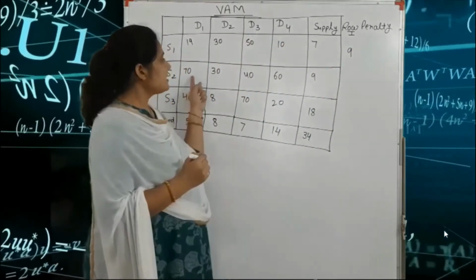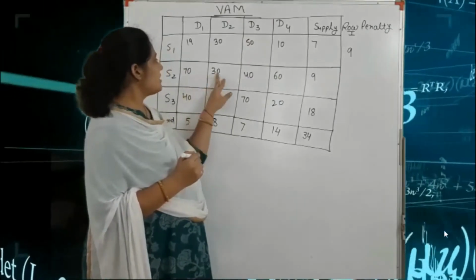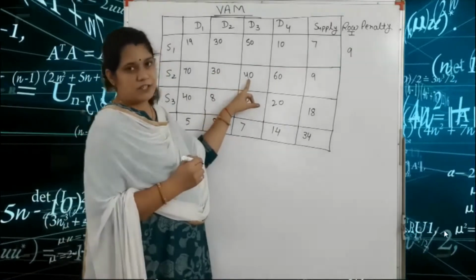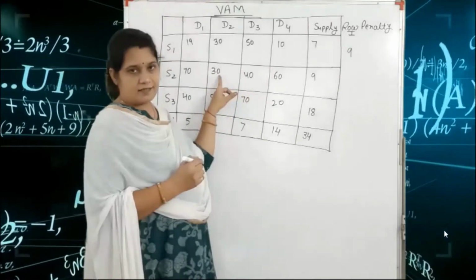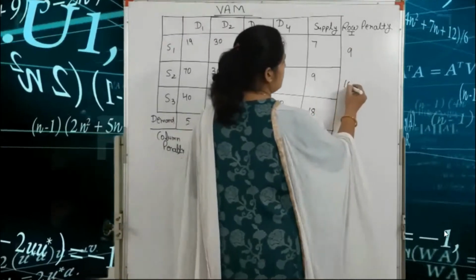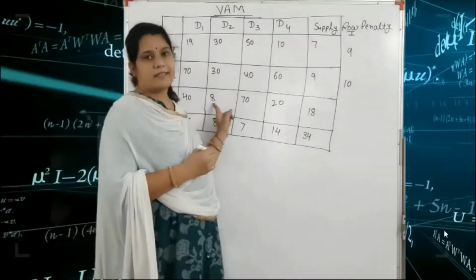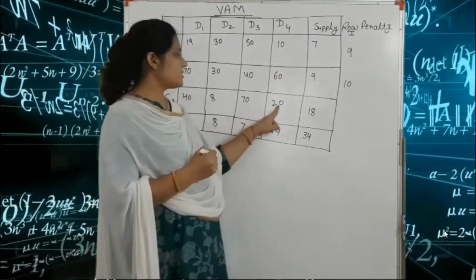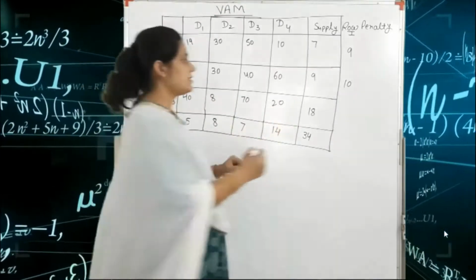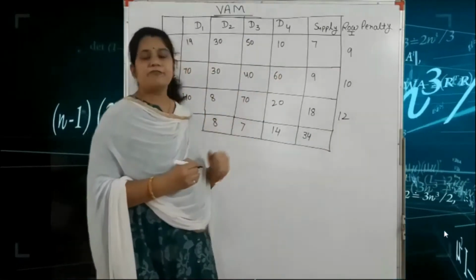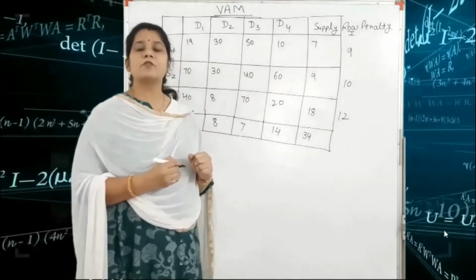In the second row, the first lowest value is 30 and the second value is 40. So 40 minus 30 is equal to 10. Got it? In the third row, the first lowest value is 8 and the second value is 20. So 20 minus 8 is equal to 12. Got it?